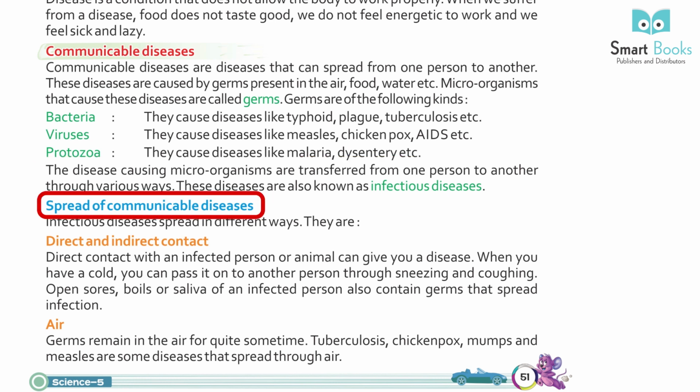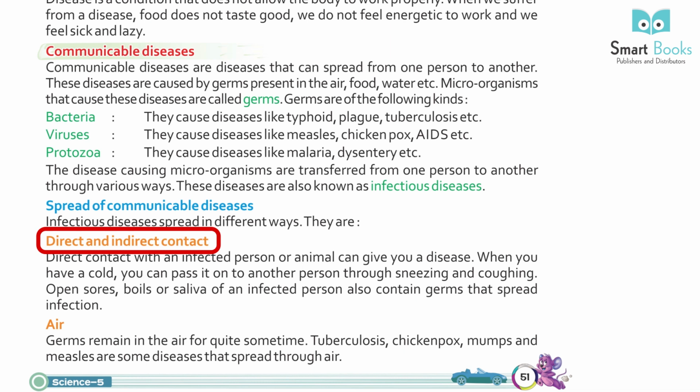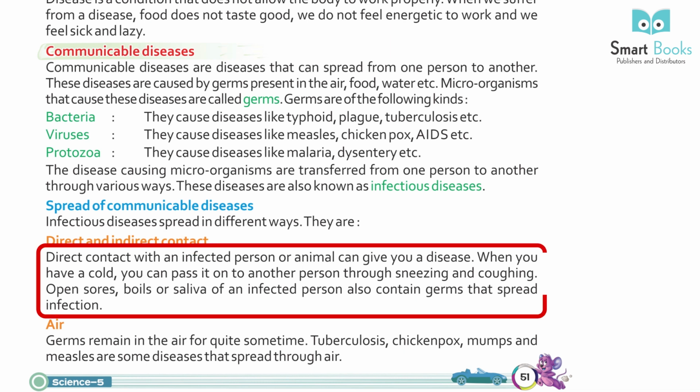Spread of communicable diseases. Infectious diseases spread in different ways. They are direct and indirect contact. Direct contact with an infected person or animal can give you a disease. When you have a cold, you can pass it on to another person through sneezing and coughing. Body fluids or saliva of an infected person also contain germs that spread infection.